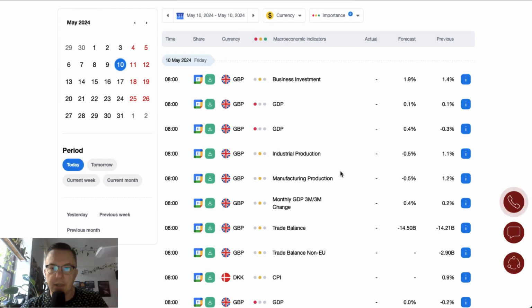During the London session, we will have a bunch of data from the UK in the form of the GDP, scheduled for release at 8 o'clock. Industrial production, manufacturing production, trade balance, and monthly GDP change. The UK GDP is expected to stay on the same level of 0.1%, so any surprise here might be quite significant.